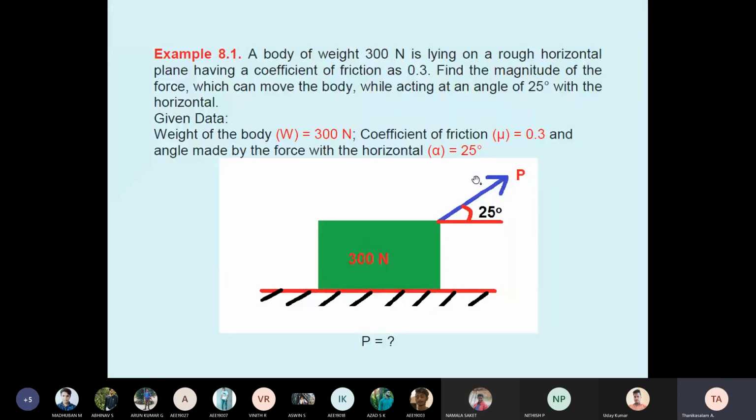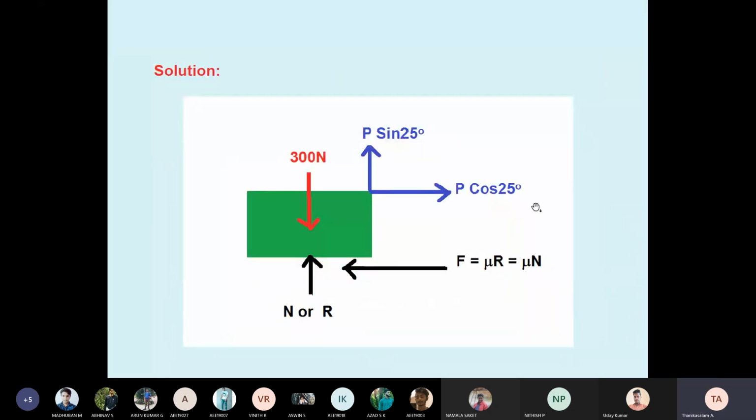In friction, the applied force you always take as P, acting at an angle of 25 degree with the horizontal. So the applied force P is marked 25 degree with respect to the horizontal. What is P, they asked. Now the free body diagram. In engineering mechanics, if any force is inclined, you have to resolve it in two directions, the x direction and the y direction. See here, P cos 25, P sin 25, because in the first quarter it is x plus, y plus. Then the weight acts vertically downward. Then the normal reaction upward.